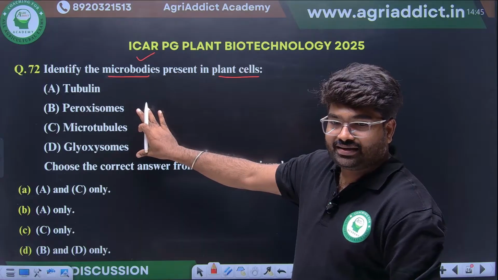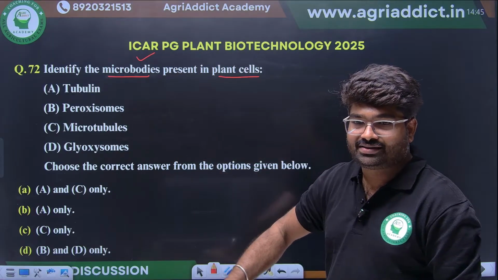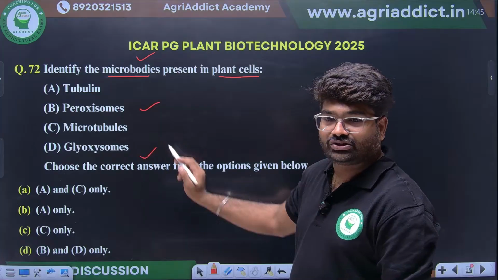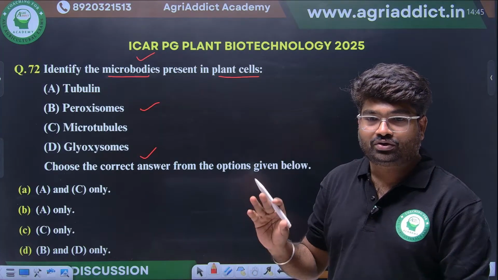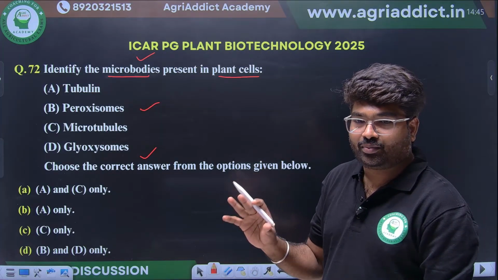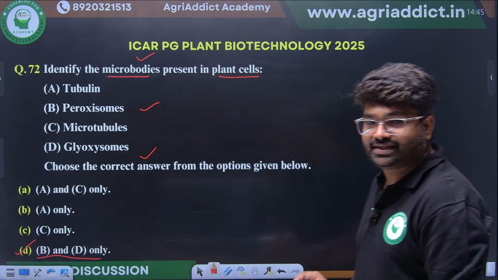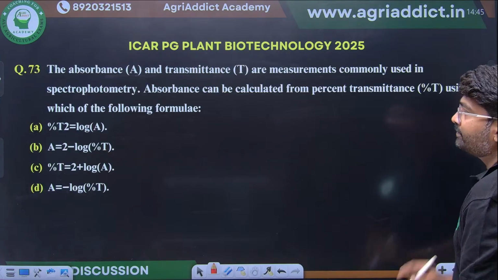This is a common and simple question from cell organelles. This we have already seen. Peroxisome and glyoxysome are the most important microbodies. Okay, microbodies means peroxisome and glyoxysome. Excellent. B and D is the right option.